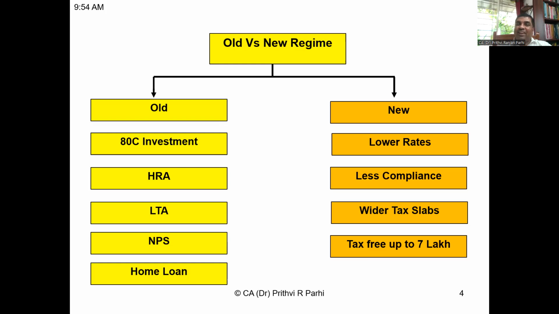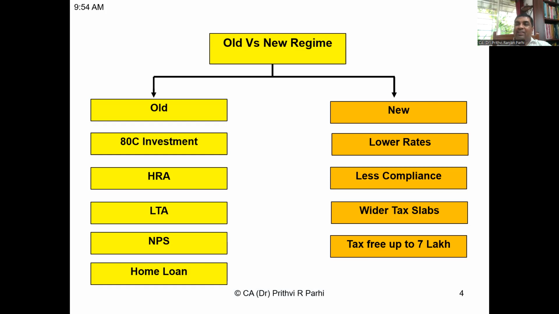One more important thing is the NPS. If an employee is contributing towards the National Pension Scheme, he can claim an additional deduction of 50,000 rupees. I am talking about the employee's contribution towards NPS. That 50,000 rupees deduction is allowed only under the old regime, not under the new regime.